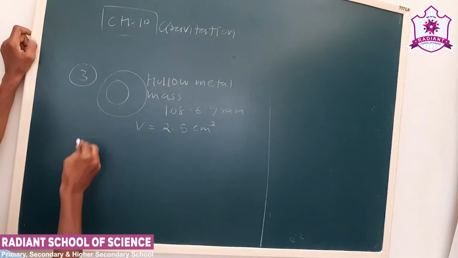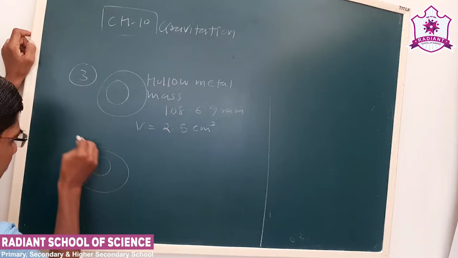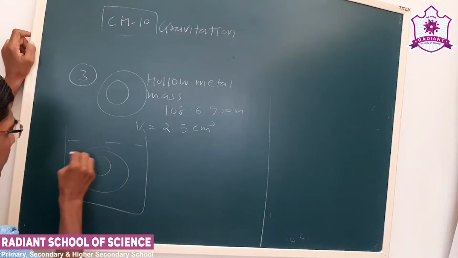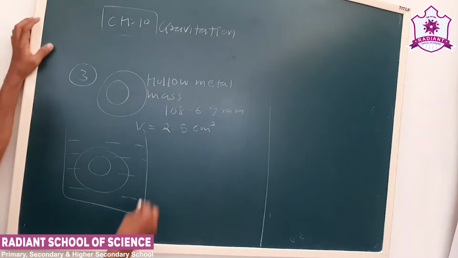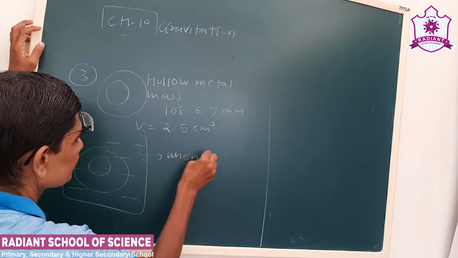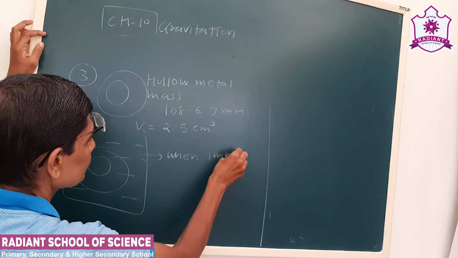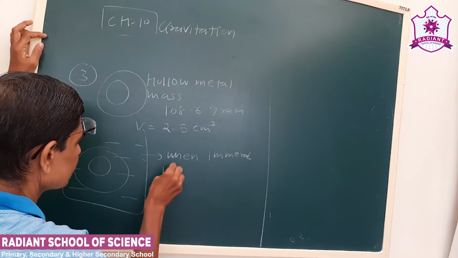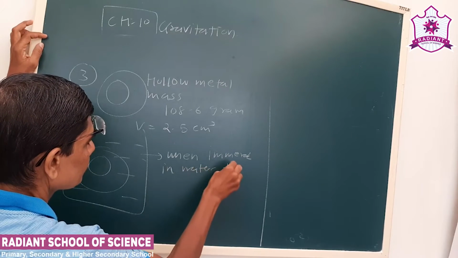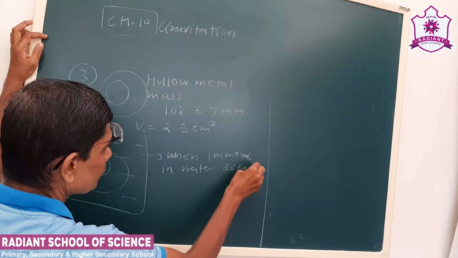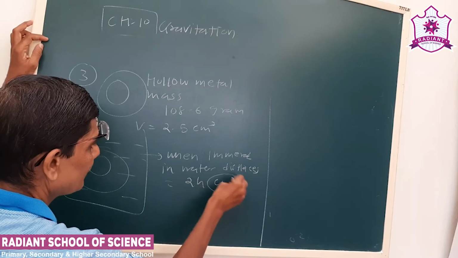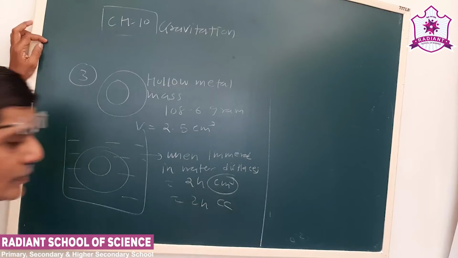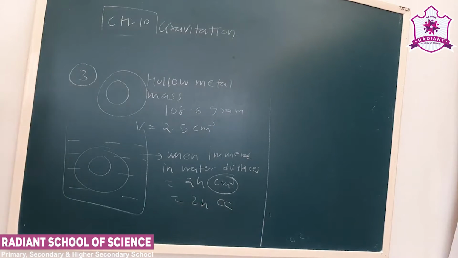Let us say when it is immersed in the water, it displaces 24 centimeter cube. Sometimes it is given as 24 cc. CC is nothing but centimeter cube of water.